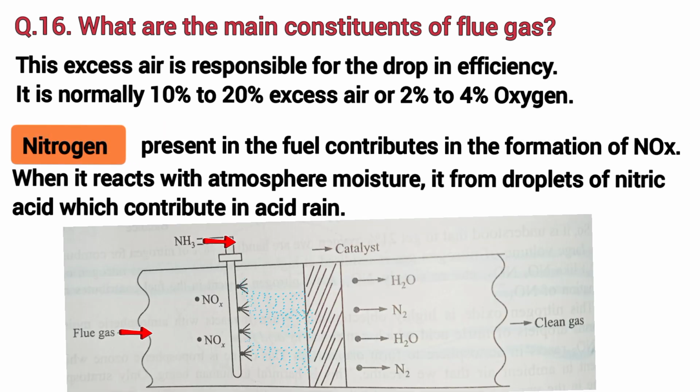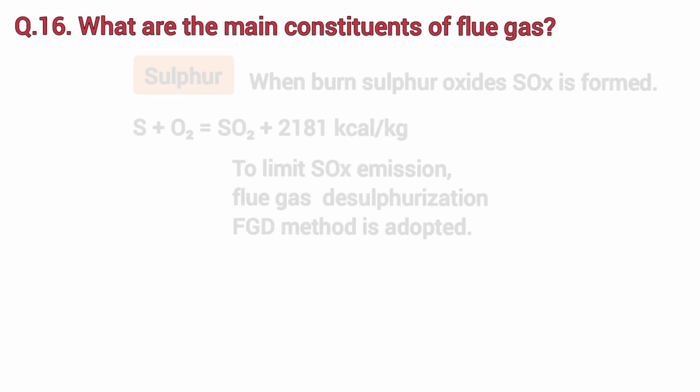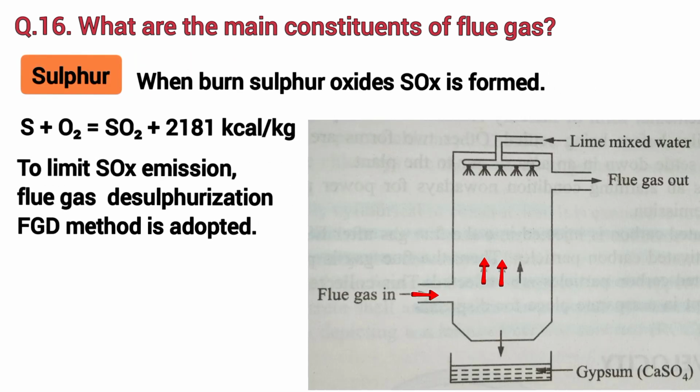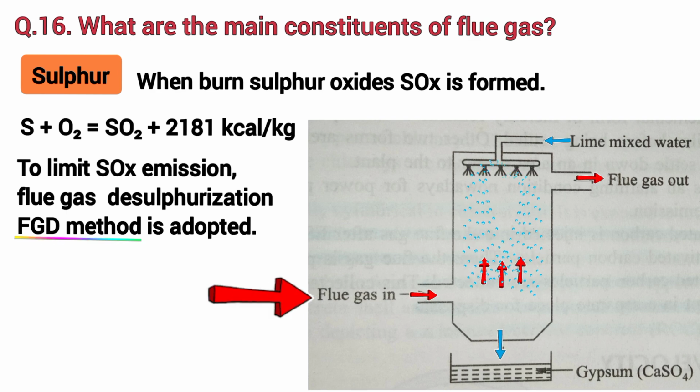Nitrogen present in the fuel contributes to the formation of NOx. When it reacts with atmospheric moisture, it forms droplets of nitric acid which contribute to acid rain. Sulphur present in fuel, when burnt, forms sulphur oxides, SOx: S + O2 = SO2 + 2181 kilocalories per kg. To limit SOx emission, the flue gas desulfurization (FGD) method is adopted.